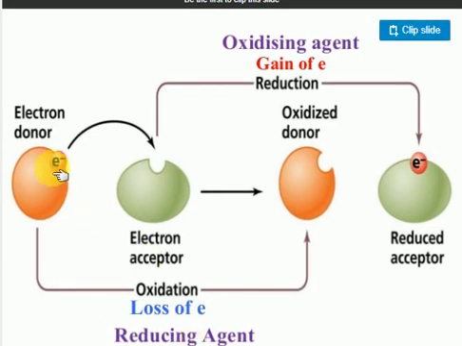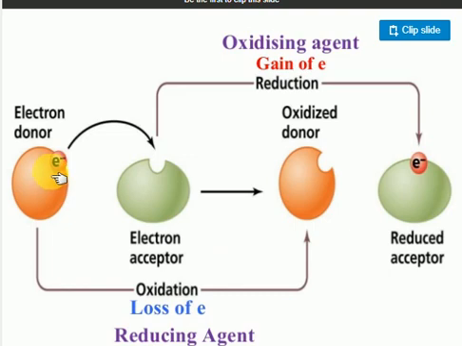Just imagine an electron donor and an electron acceptor. Initially, this one has excess electrons and gives an electron to the electron-deficient atom. After the chemical reaction is completed, it has lost the electron, so some vacant space is there, and the other atom, which initially had no electrons, has gained one.